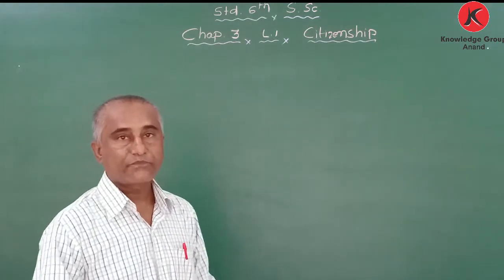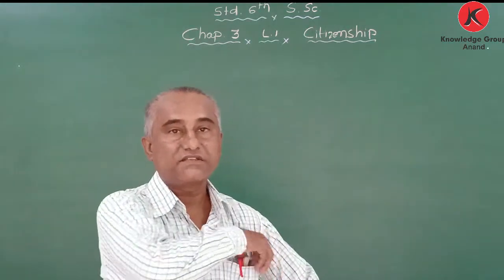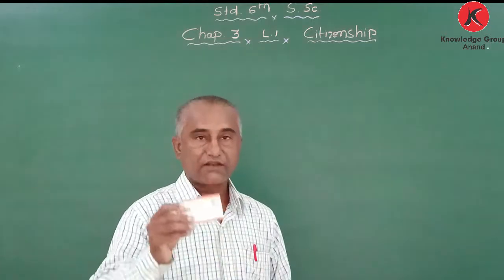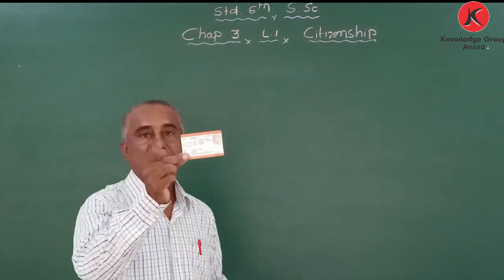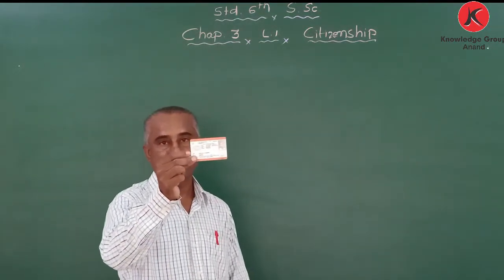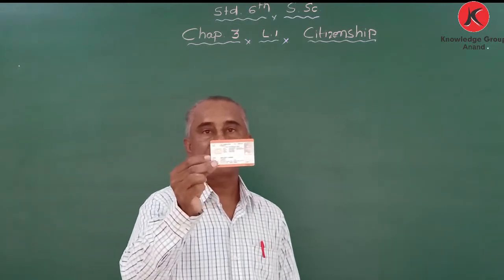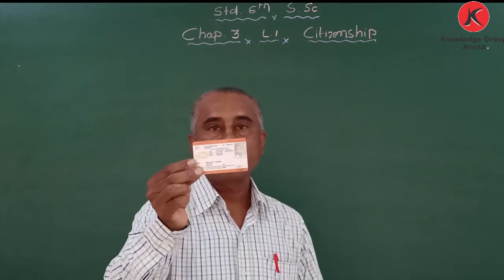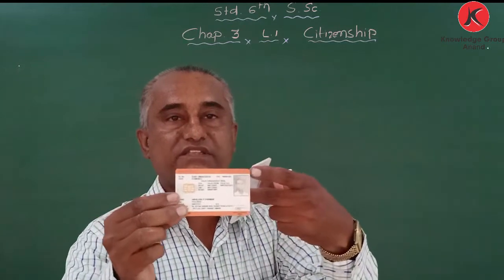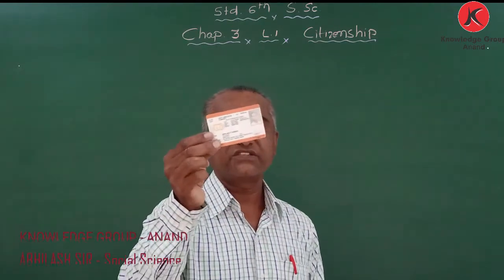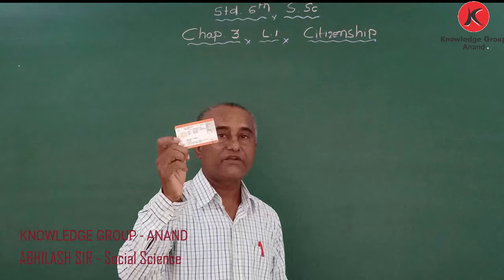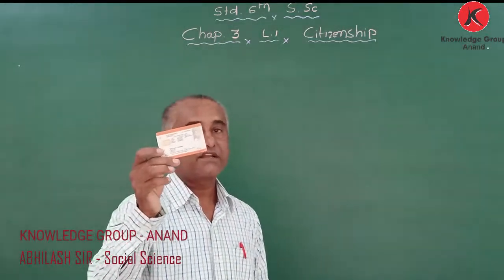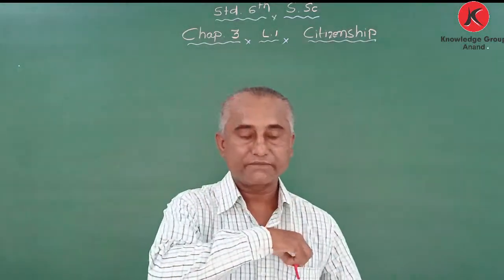My dear students, here I have some things to show you. Can you say what this is? This is a driving license. Here my photograph is there, my name and my address are there. So this is a government document which proves that I am an Indian. Got it?